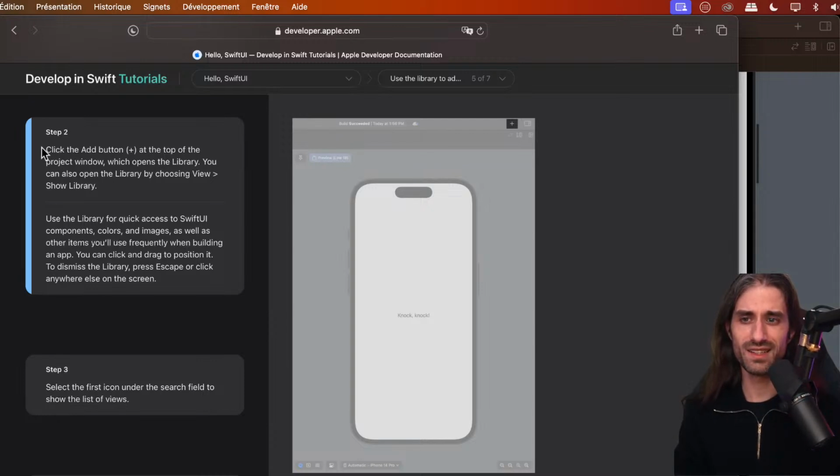So you do this by clicking the Add button, so the plus at the top of the project window, which opens the library. You can also open the library by choosing View, Show Library, in the menu bar, and you can use the library for quick access to SwiftUI components, colors, and images, as well as other items you'll use frequently when building an app. You can click and drag to position it. To dismiss the library, press escape or click anywhere else on the screen.